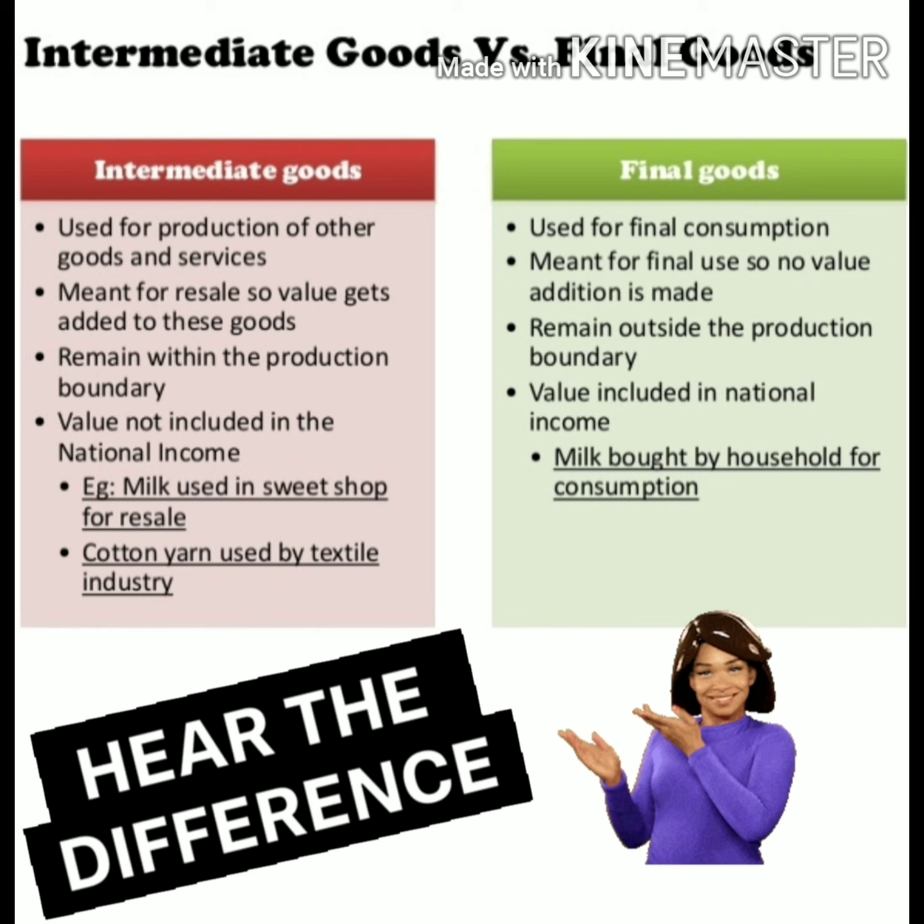Intermediate goods remain within the production boundary, but final goods remain outside the production boundary. That's why the value of intermediate goods is not included in the national income, but the value of final goods gets included in the national income. It will be clearer with a diagram showing examples of intermediate and final goods.